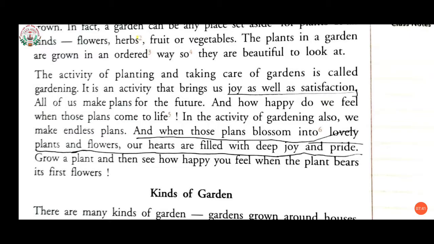If any one of you have done this, then it's good. If not, students, try to do this. Try to grow a plant and feel the happiness when the plant bears its fruits and flowers, or I can say when the plant bears its first flowers and fruits. How happy you will feel. Just feel it.